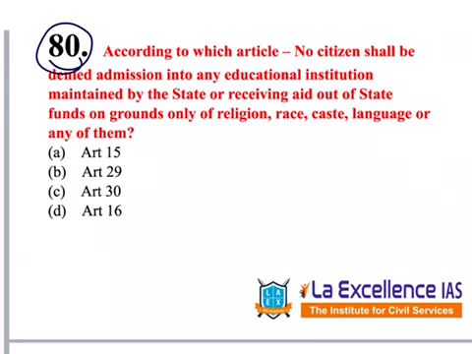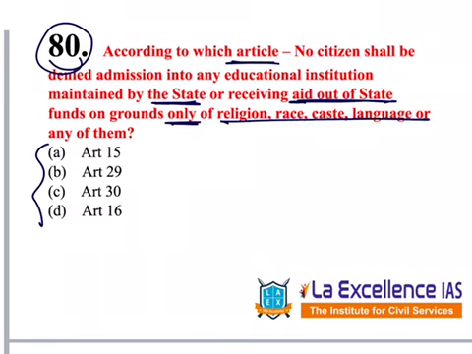This says, according to which article, we need to identify one article: no citizen shall be denied admission into any educational institution maintained by state or receiving aid out of state funds on grounds only of religion, race, language, any of them. This comes under which rights? Minority rights. Under that, Article 29 and Article 30 are there. Under Article 29, this provision is mentioned. This is a very factual question. So, Article 29 is the answer.